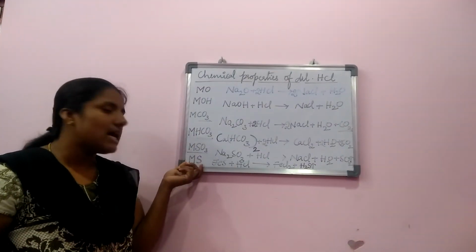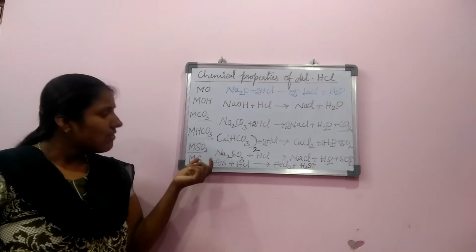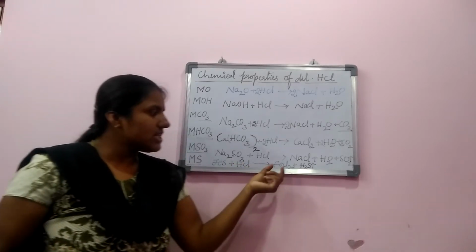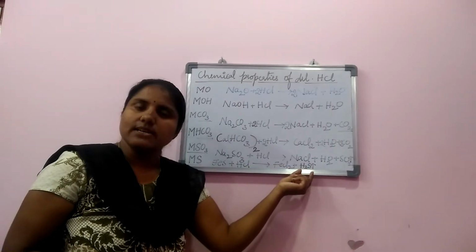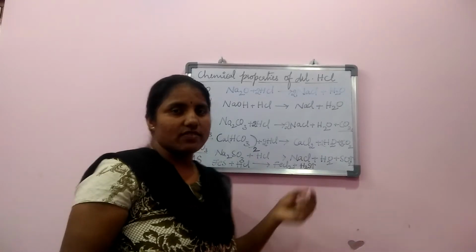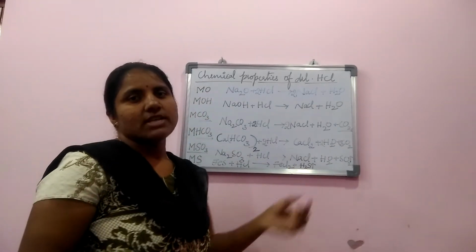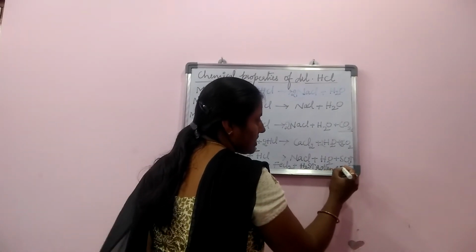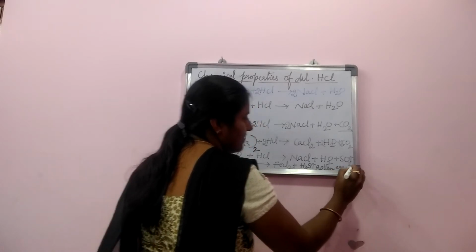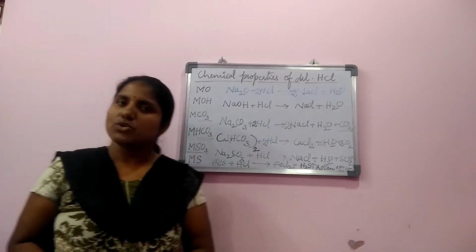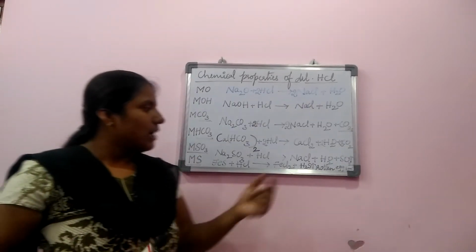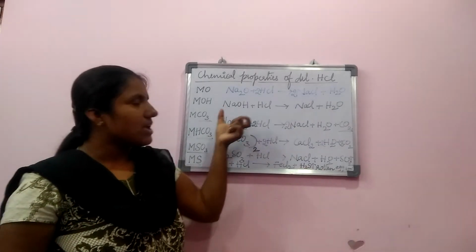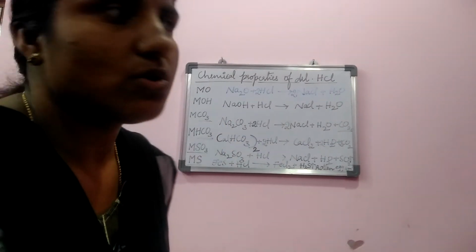Next, reaction with metallic sulfides. When metallic sulfides react with HCl, hydrochloric acid, it produces the salt and a gas. The gas is hydrogen sulfide, which has a characteristic rotten egg smell. So write your observations when HCl is added to iron sulfide or sodium sulfide. You have to write that it produces a colorless gas with rotten egg smell. So these are the chemical properties of dilute hydrochloric acid.